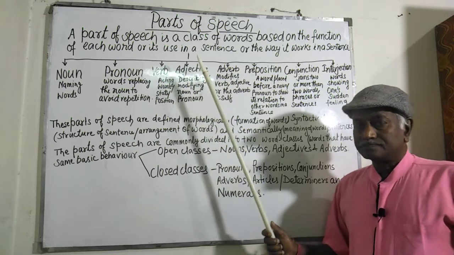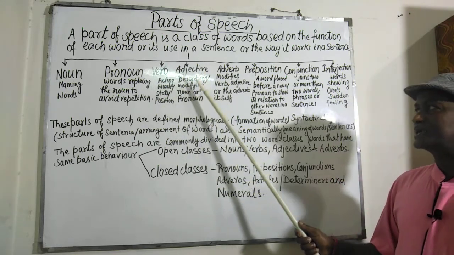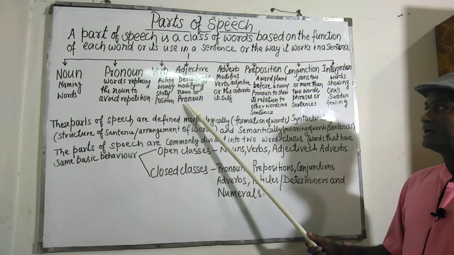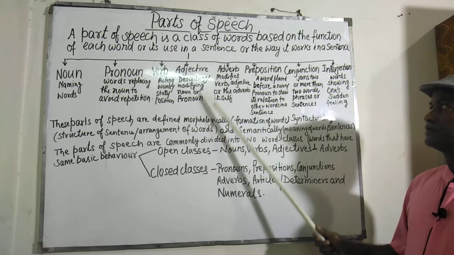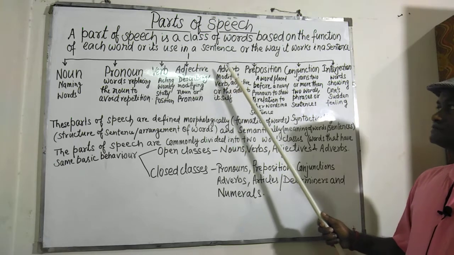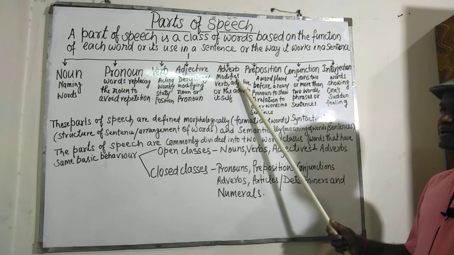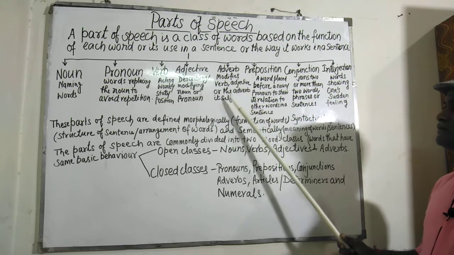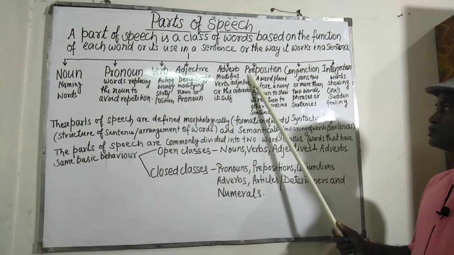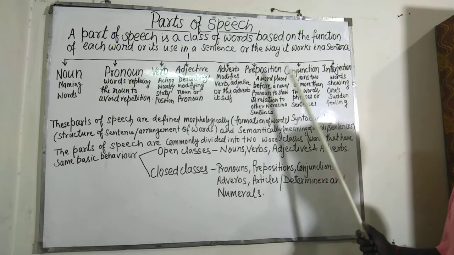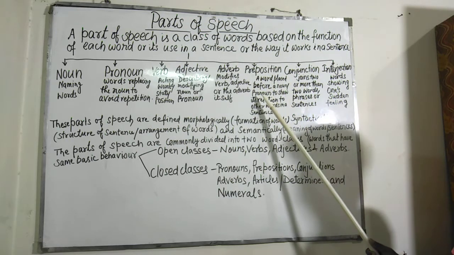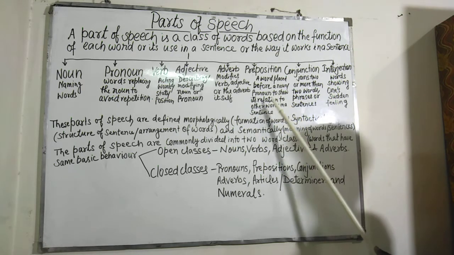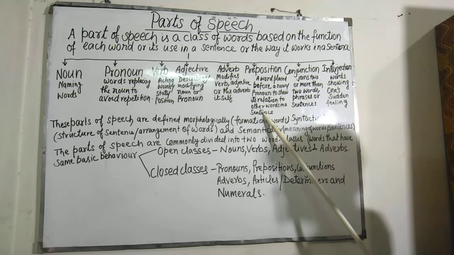Adjective: a word that describes or modifies a noun or pronoun is called an adjective. Adverb: it modifies a verb, adjective or the adverb itself. Preposition: a word placed before a noun or pronoun to show its relation to other words in a sentence.